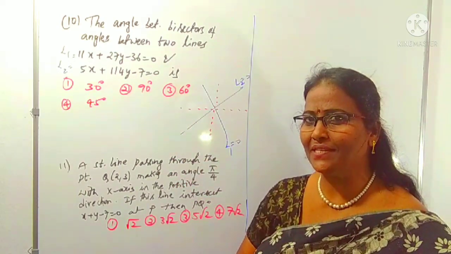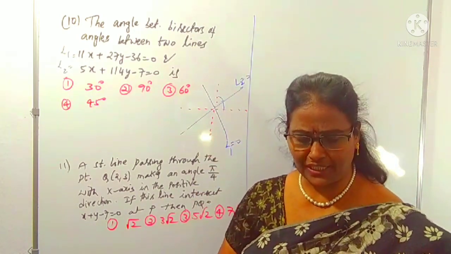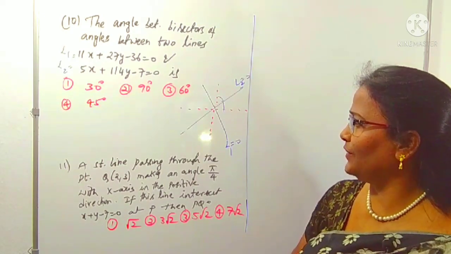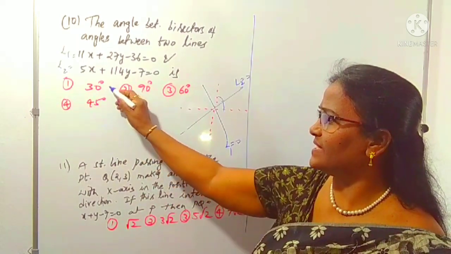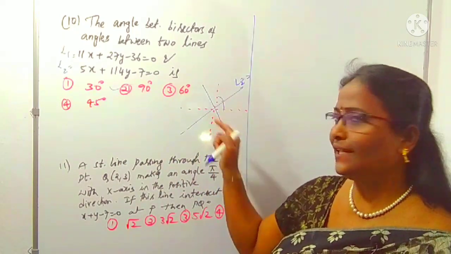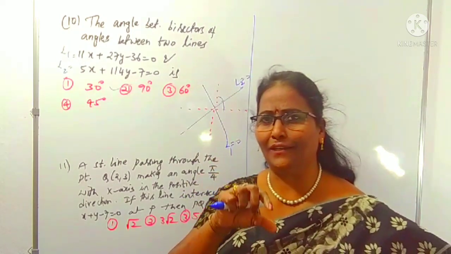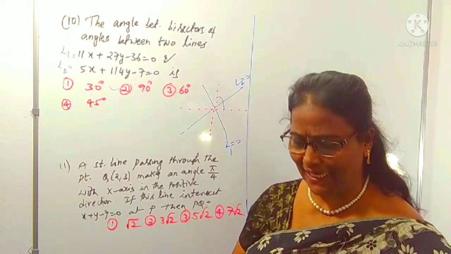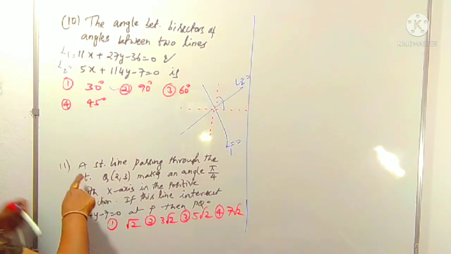By this figure, can you guess what is the angle between these dotted lines? Yes, the angle between the dotted lines is clearly, how much? 90 degrees. So you have to remember the concept: angle between the angular bisectors is 100% 90 degrees. You can understand from this figure. These dotted lines indicate angular bisectors, and they are always at right angle. Means the angle between them is 90. That's enough. No need to worry about the calculation. Okay, right.